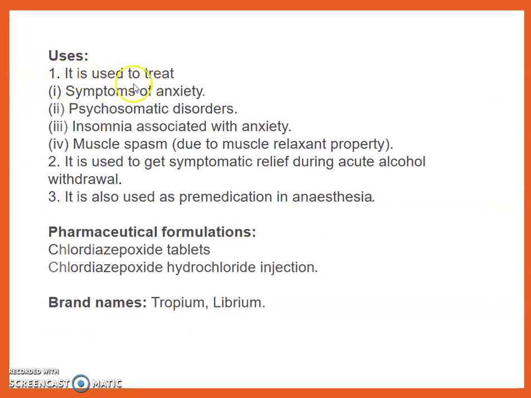Uses: it is used to treat symptoms of anxiety, psychosomatic disorders, insomnia associated with anxiety, and muscle spasm due to its muscle relaxant property. It is used to get symptomatic relief during acute alcohol withdrawal. It is also used as pre-medication in anesthesia. Pharmaceutical formulation: chlordiazepoxide tablet, chlordiazepoxide hydrochloride injection. Brand names: Tropium and Librium.